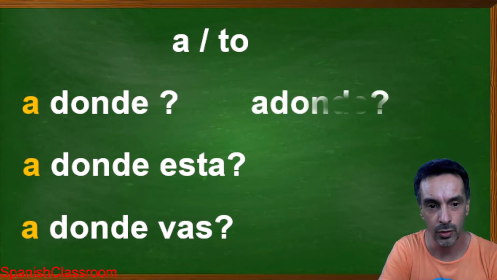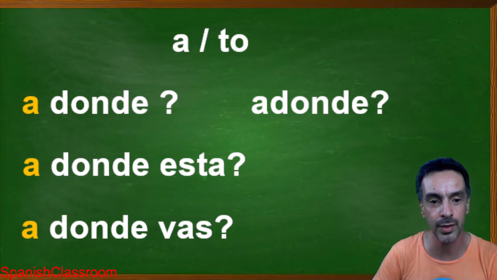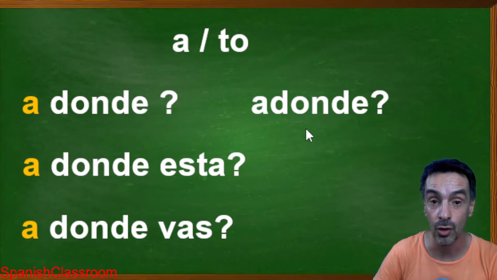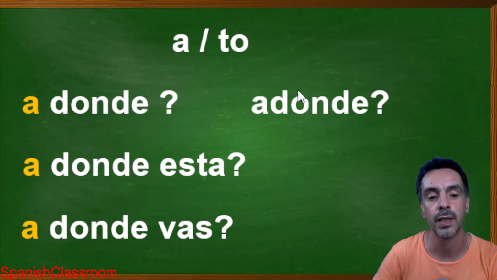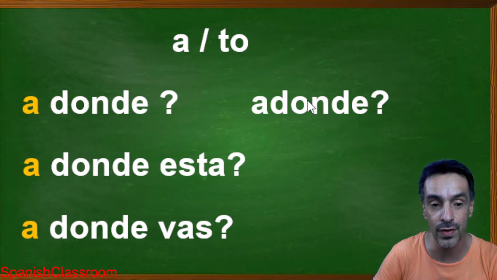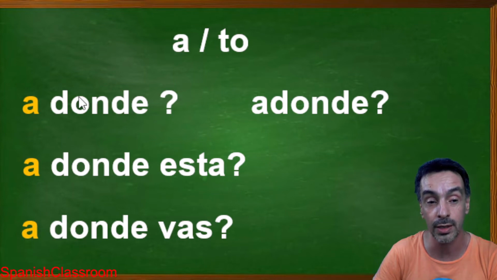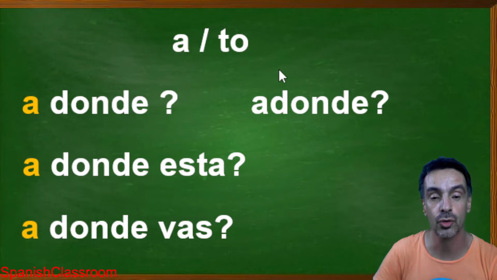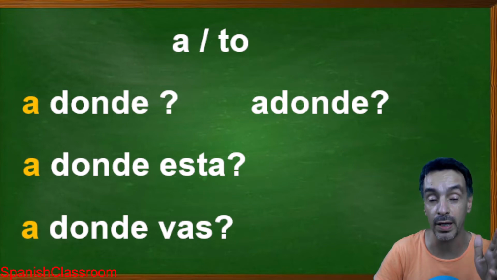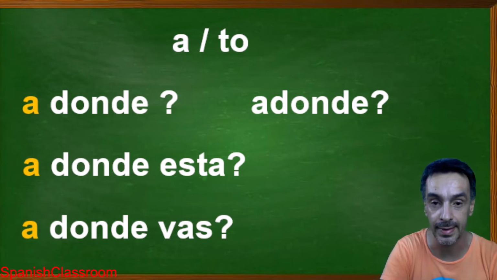Alright, let's continue and make a difference, because you can also write it ¿adónde? all together. Actually, the o should have an emphasis tick. It can be written together, and you will find it in many writings together, or split. It is just to show you a small difference that you may find when you read some sentences.